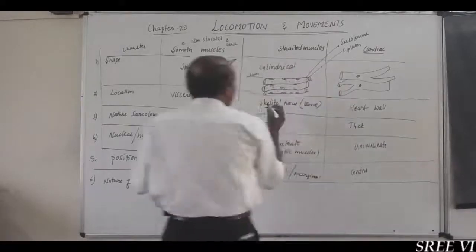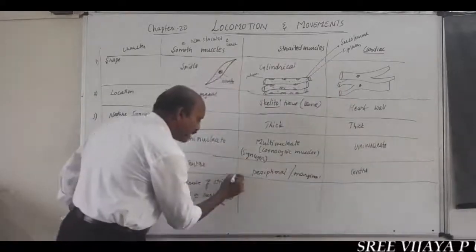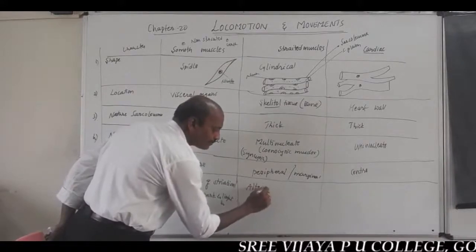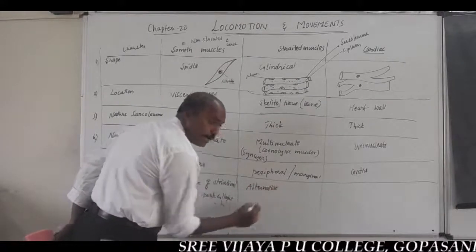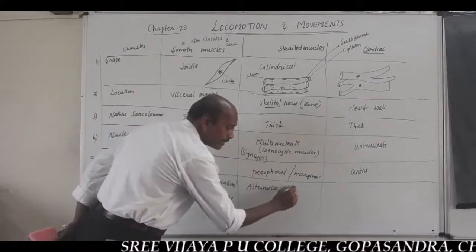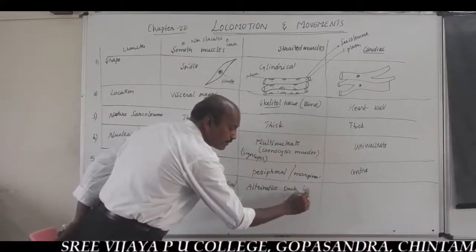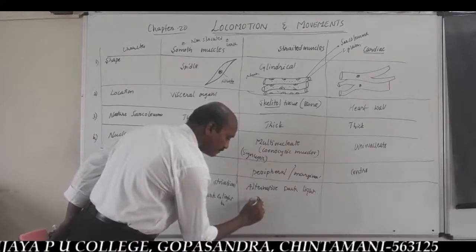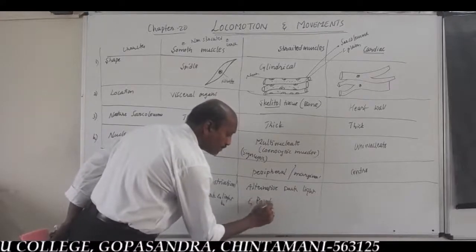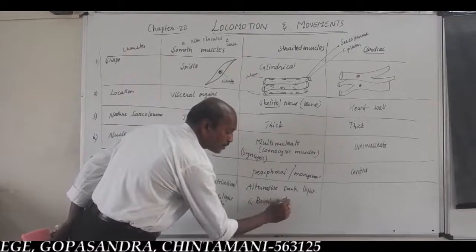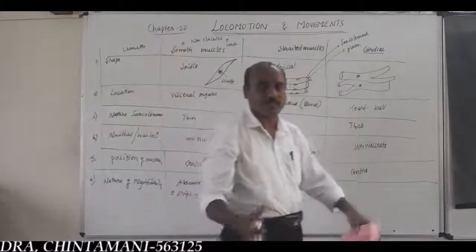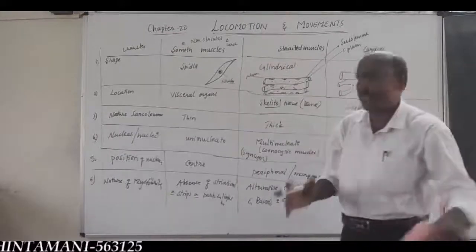While in striated muscles, the myofibril shows alternate dark and light bands. Dark bands and light bands are strips, or striations.